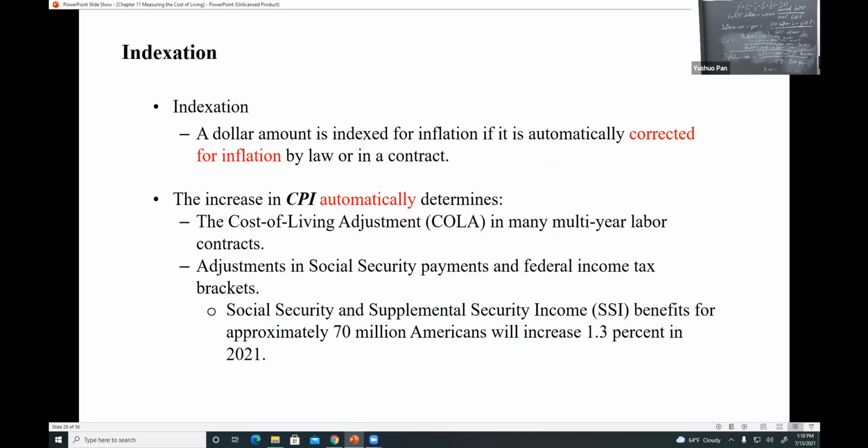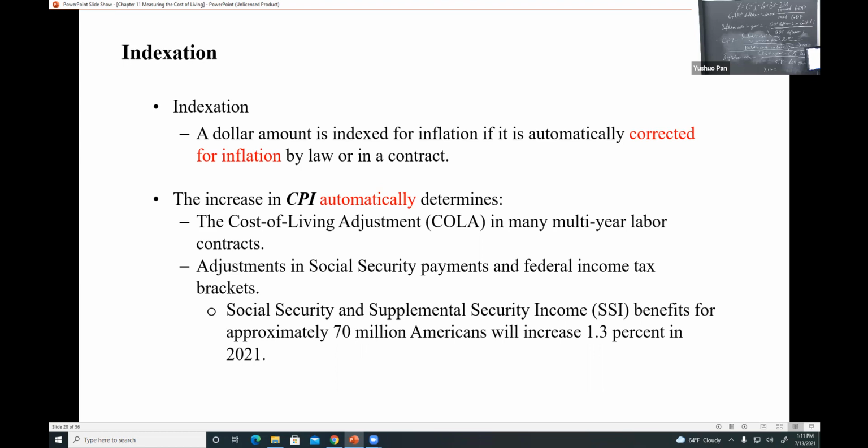Indexation. A dollar amount is indexed for inflation if it's automatically corrected for inflation by law or in a contract. So if some money, your salary or the price, is corrected for inflation by law or contract, that's the definition of indexation. The increase in CPI automatically determines the cost of living adjustment, COLA, in many multiple year labor contracts.